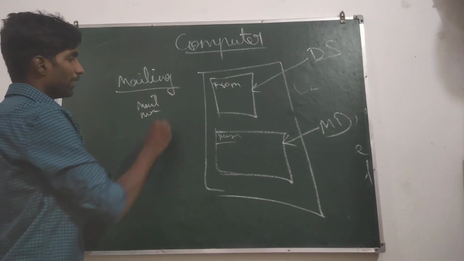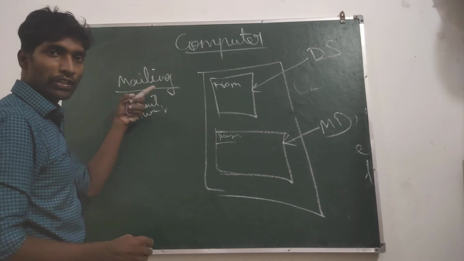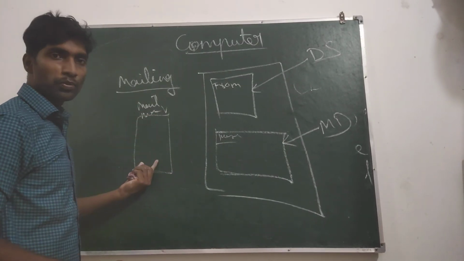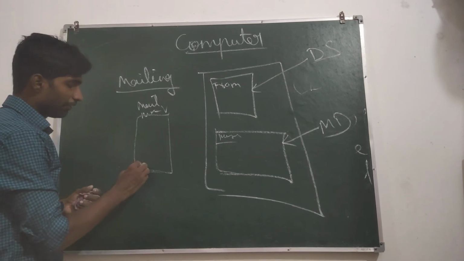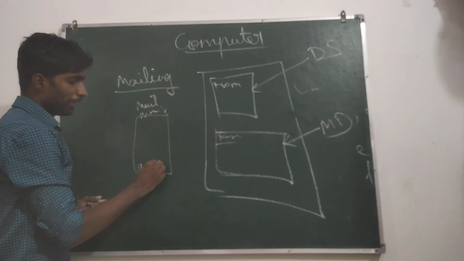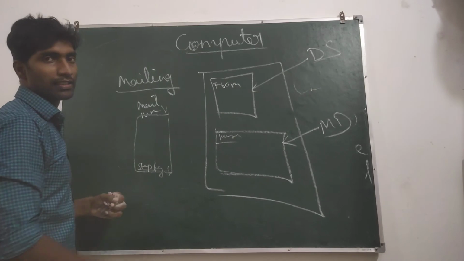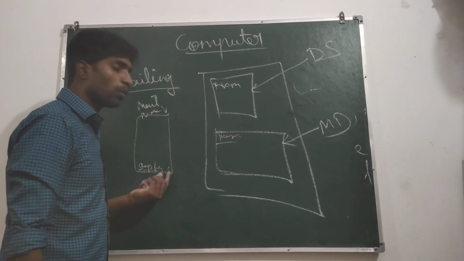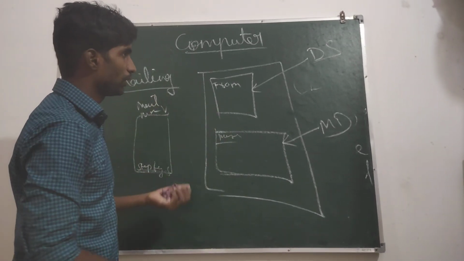When you select Mail Merge, a drop down arrow will be there. When you click on that, it will open a small box with so many options. At last there will be Step by Step Mail Merge. You should select this. After selecting this, one dialog box will open. In that we can do the mail merge.